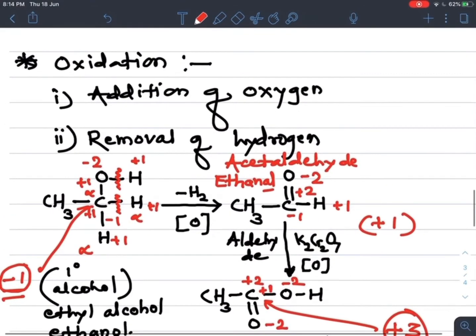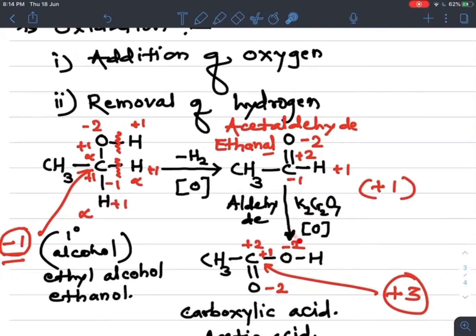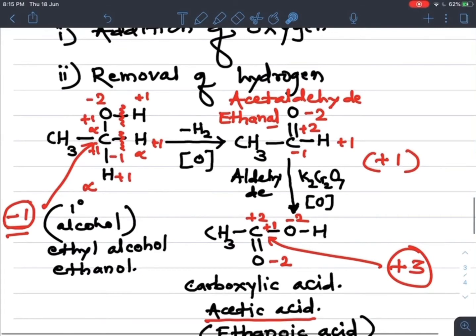So there are three definitions. What is the first definition? Removal of hydrogen means oxidation. In the second, addition of oxygen means oxidation. And according to oxidation number, an increase in oxidation number means oxidation. So these are the three definitions of oxidation.